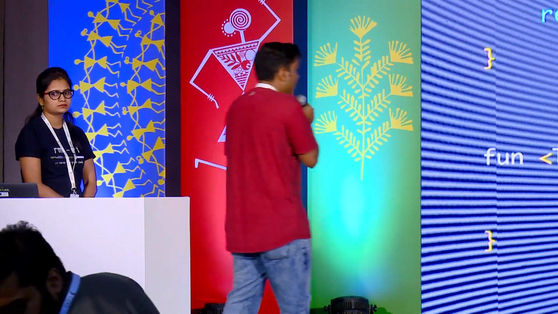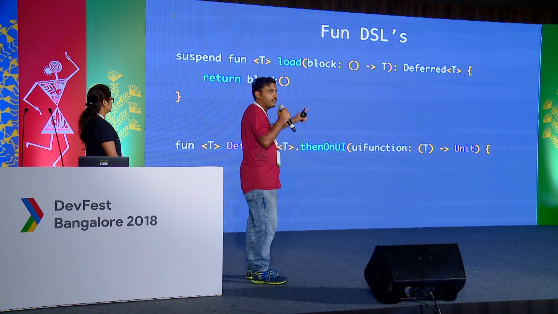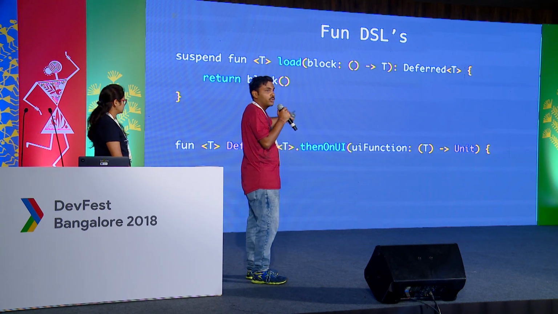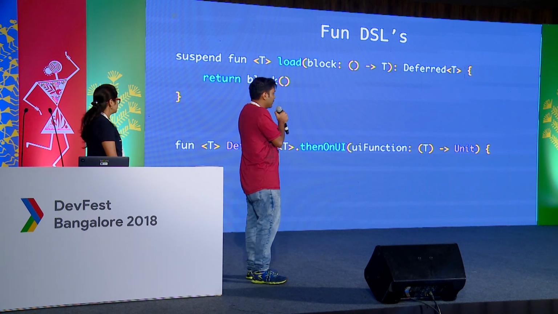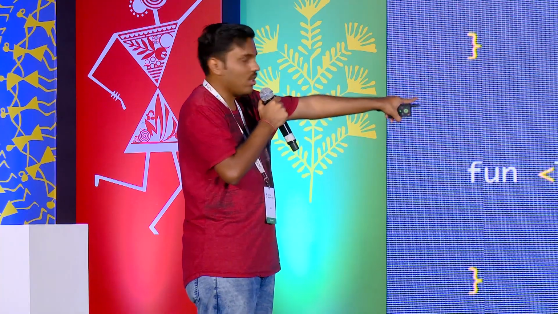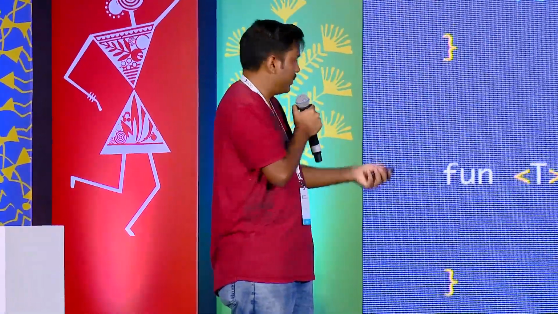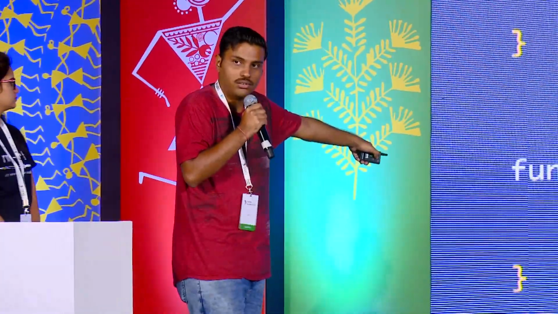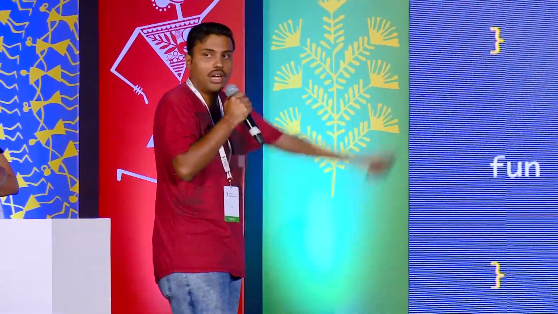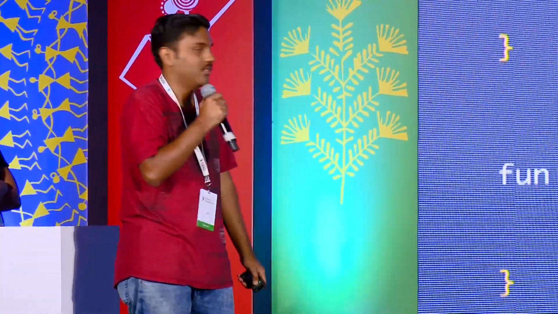Now, similarly, I'm going to be writing another extension function. Extension function is nothing but adding a property or a function to an existing class. Now, what this does is it takes the deferred class. Remember, I can't manipulate what the library gives me, but I can add functionality on top. It takes the deferred object, and then I'm writing a function called then_on_UI. I take a block of code or a function that I want to do when this function is called. Now, what this would do is it's going to launch another coroutine on the UI thread and then call that function for you and await for the result. Now, let's see this in action.